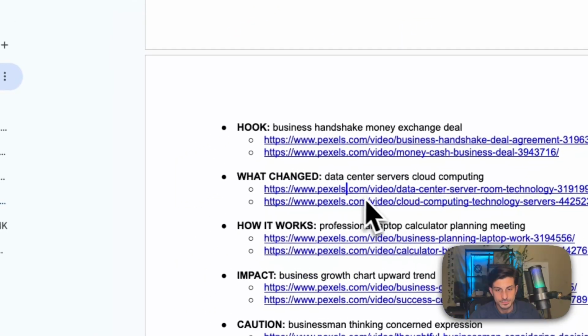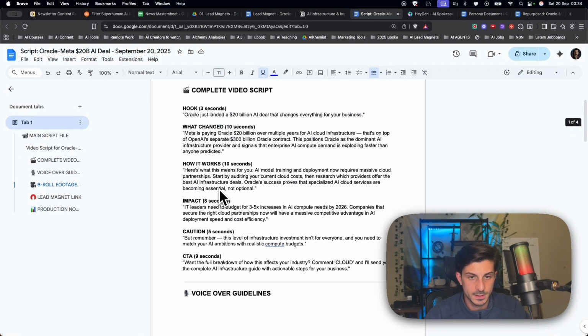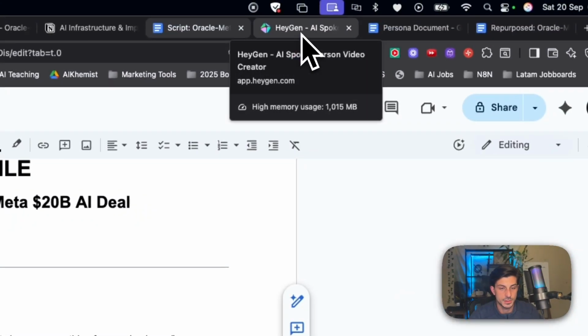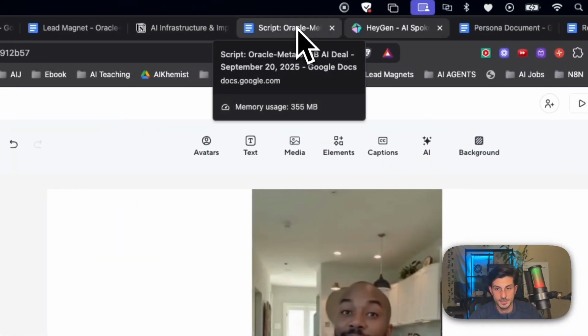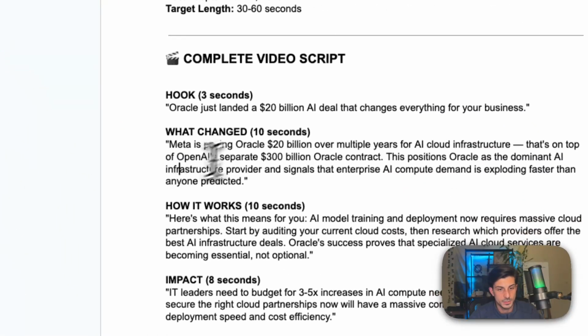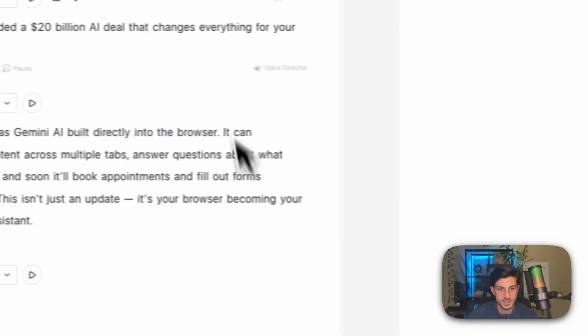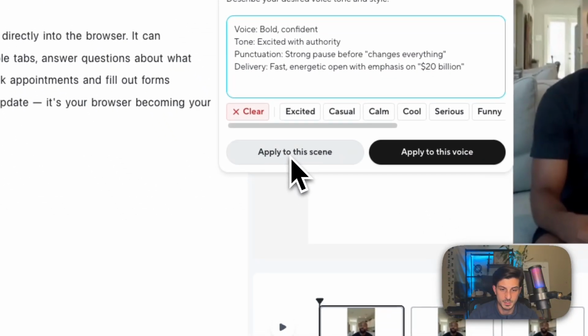So next we are going to add that inside HeyGen so I can show you how it works. So over here I already pasted the hook section and what happened. So what you should do is copy and paste this and then go to voice director, paste it in and hit apply to this scene.